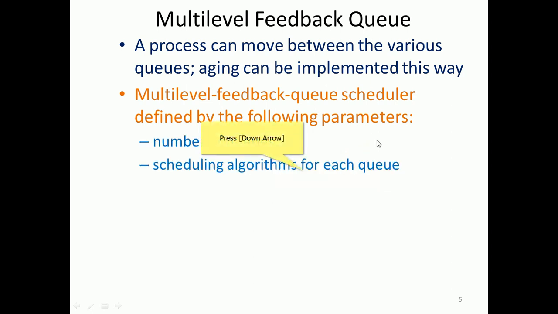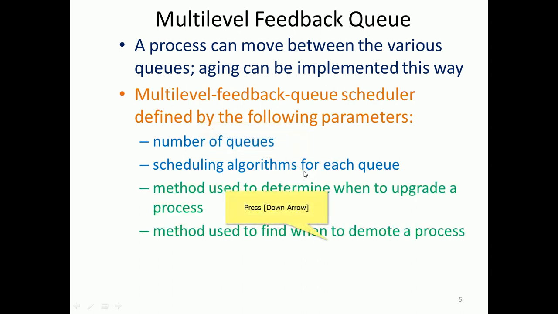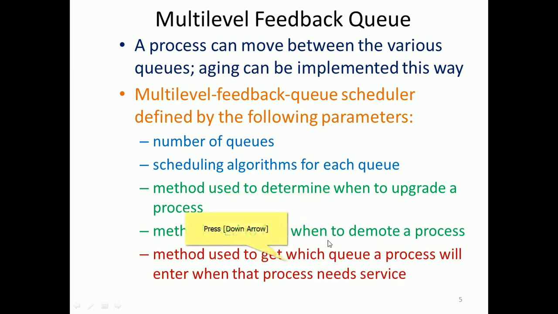The number of queues, the scheduling algorithm for each queue, the method used to determine when to upgrade a process, the method used to determine when to demote a process, and the method used to determine which queue a process will enter when it needs service. Based on these parameters, the queue will be allocated.